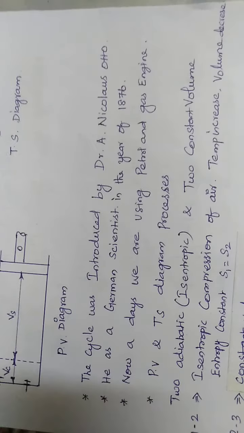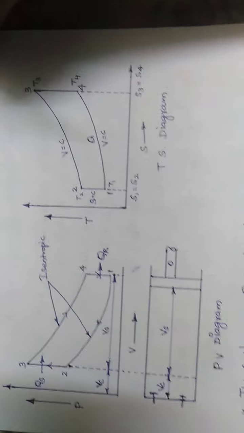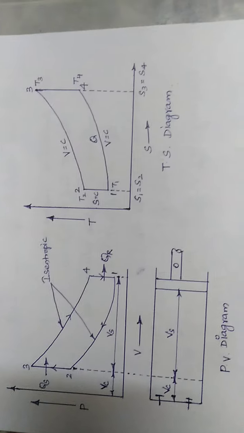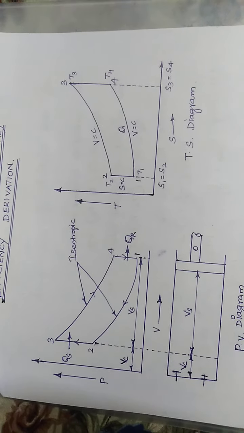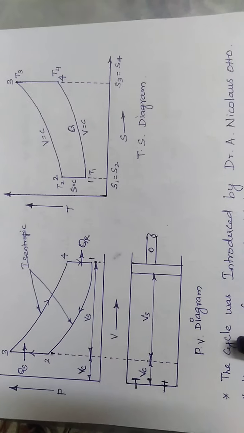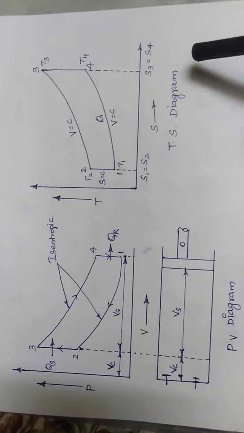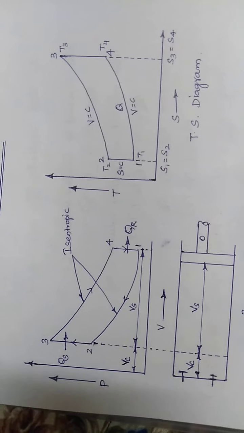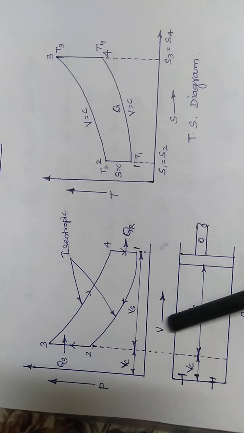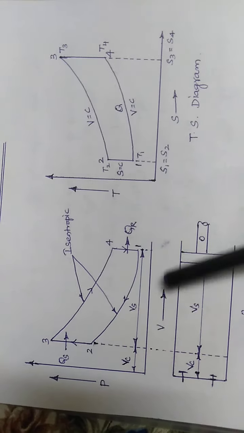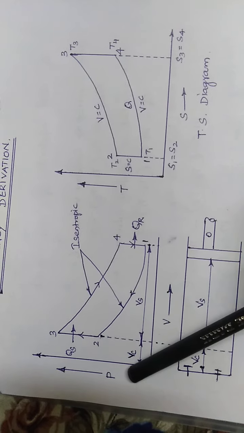So, before we go on to derive the efficiency, you should understand the PV diagram and the TS diagram. PV diagram means pressure versus volume. The x-axis is called volume, the y-axis is called pressure.